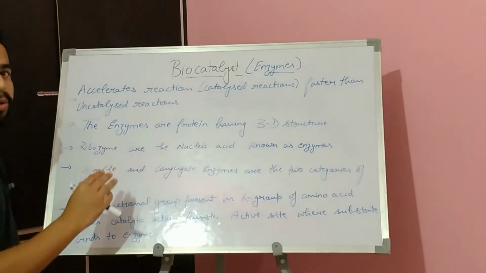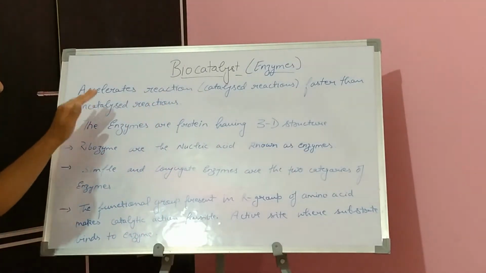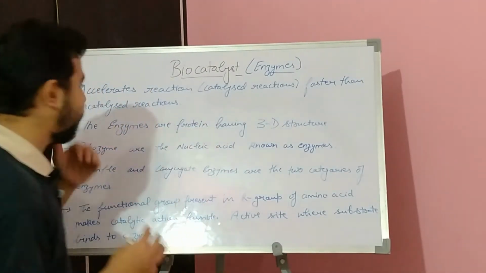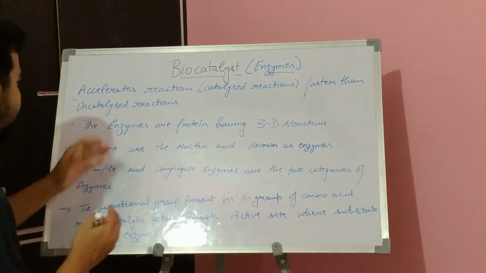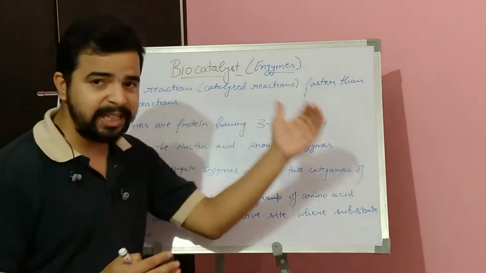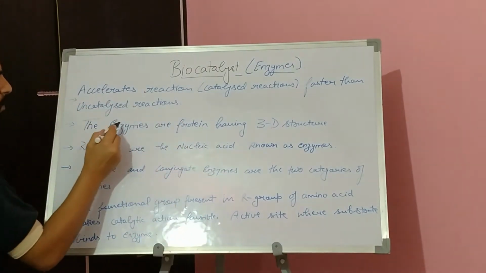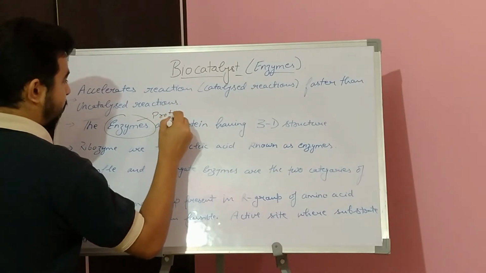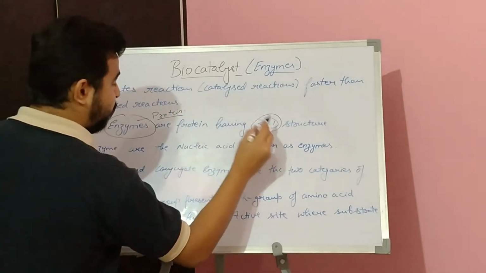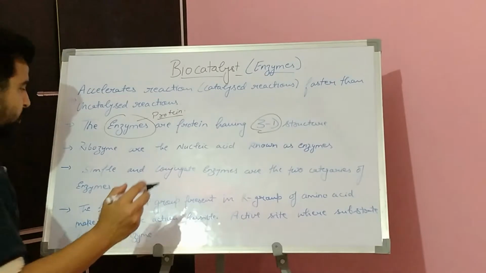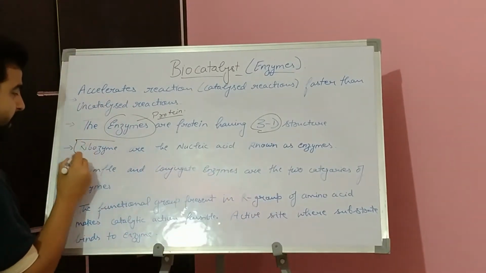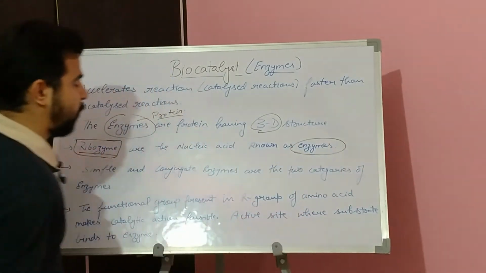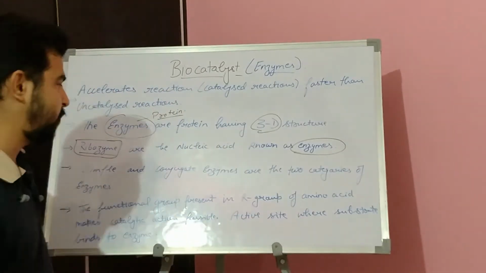So enzymes are also known as biocatalysts, and what they do is accelerate the rate of reactions, making them faster than uncatalyzed reactions. Next, enzymes are proteins having a 3D structure. So basically all enzymes are proteins, and proteins have a tertiary structure. There is an exception: the nucleic acid known as ribozyme is also an enzyme, so it comes under the category of enzymes.